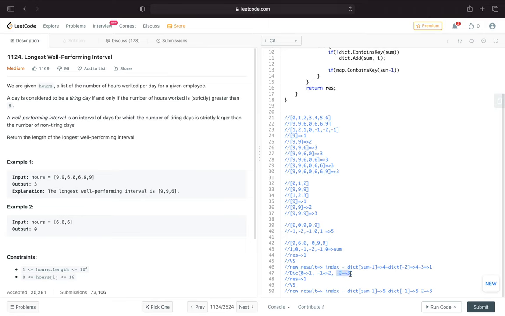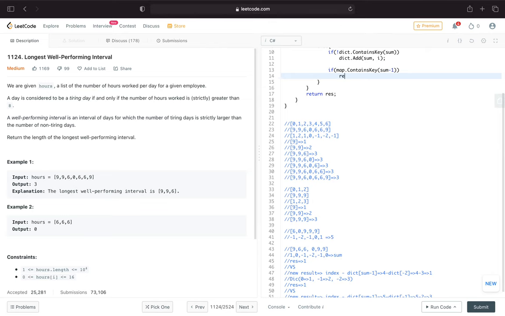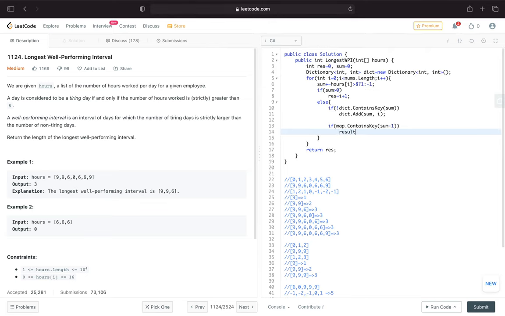Okay, when it is -2, we will add that one. But -2, we already have -1 before, right? So in that case, we will think which one should I get. Okay, let me complete this one first. To my result, and then I will take the max of result and then dictionary sum -1.